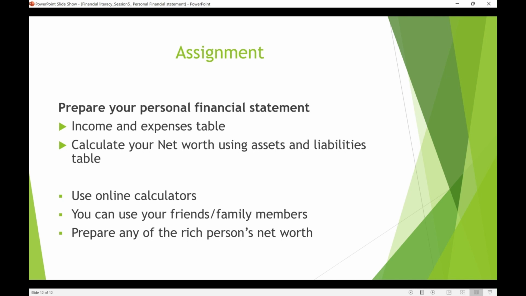I can show you how to look at a rich person's net worth. Basically, go online and just type in the net worth of Bill Gates, and it will show up on Google. So yes, I hope you have enjoyed the personal financial statements topic today.